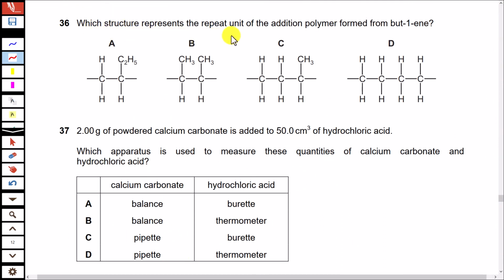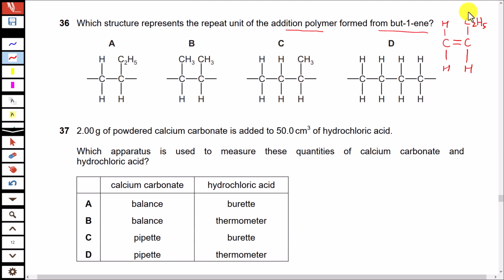Which structure represents the repeat unit of the addition polymer formed from but-1-ene? When addition polymerization takes place, the part where the double bond is present is added to the next monomer. So first draw the structure of but-1-ene. This is carbon number 1. It has a double bond with the second carbon atom. So the first carbon atom will have hydrogen atoms on both ends. The second carbon atom is connected to two more carbon atoms on one side, for which I can write C2H5, while a hydrogen atom is on the other side.